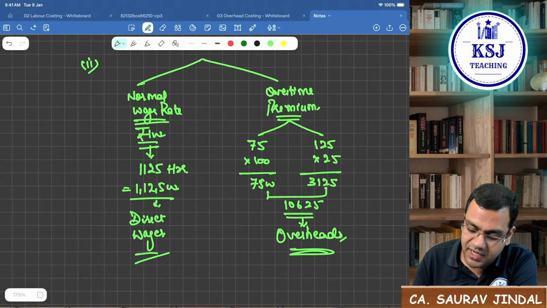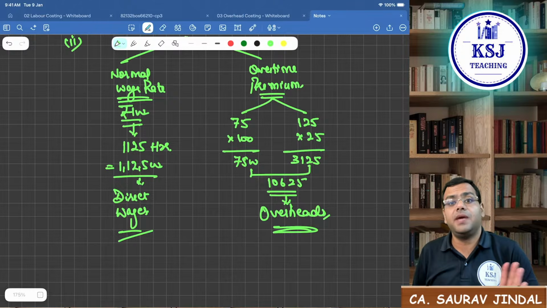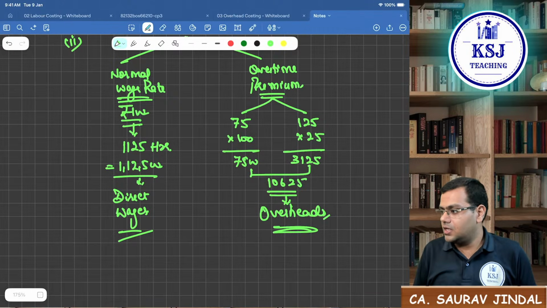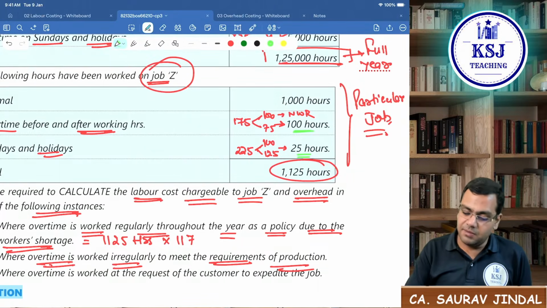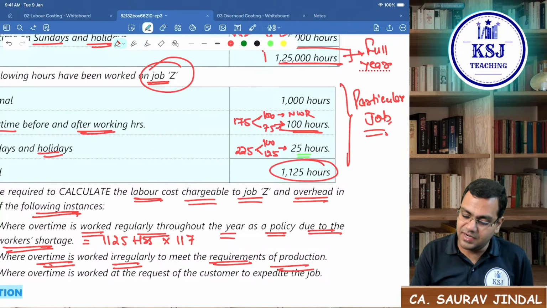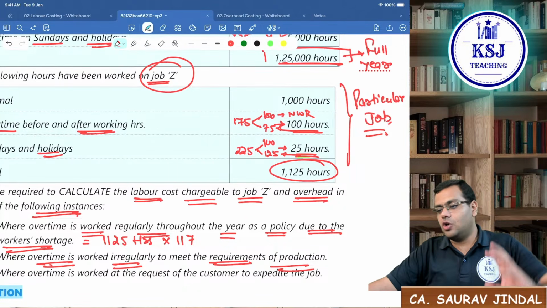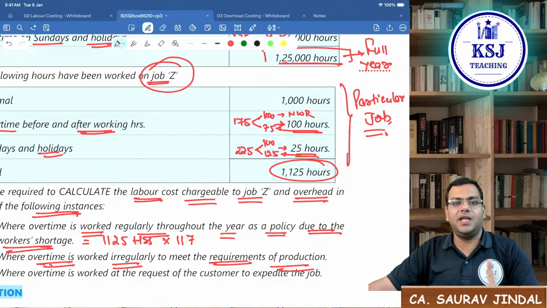Right? So be very careful here that the normal wage rate of 100 rupees we are paying for all the hours. But overtime of 75 and 125 we are paying for only this hour. Only for 100 hours we are paying 75. For 25 we are paying 125. So normal wage rate will be taken to direct wages. Overtime will be taken to overheads.